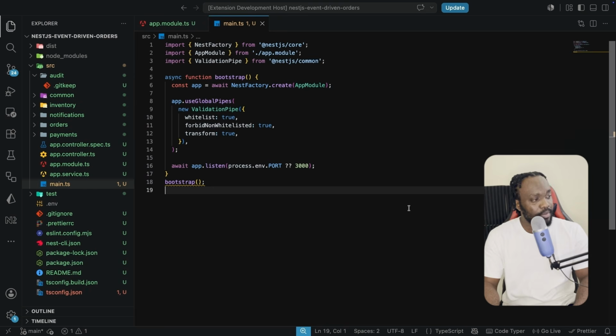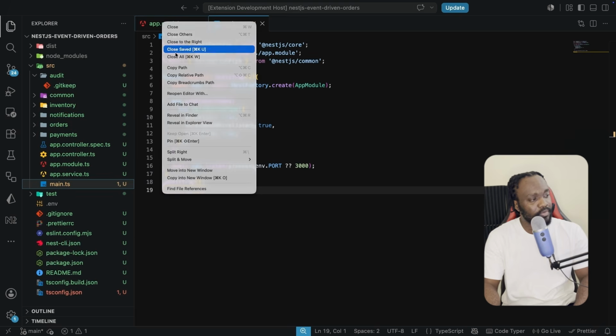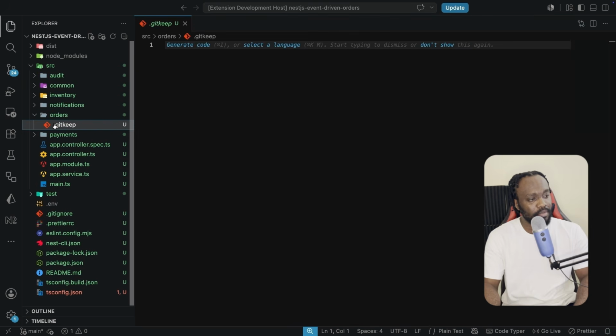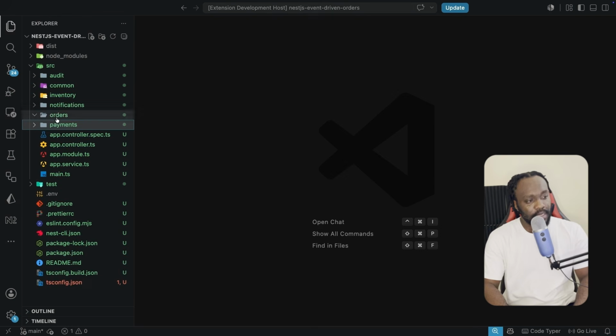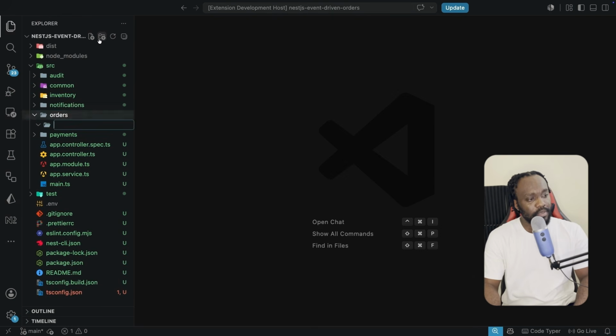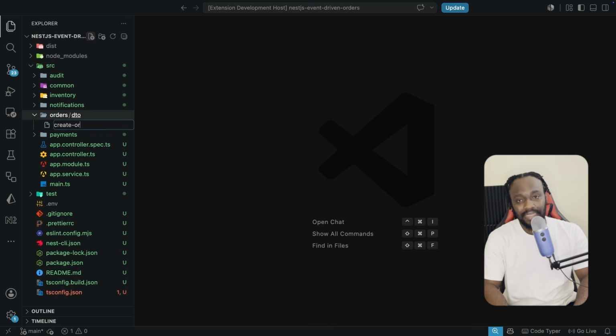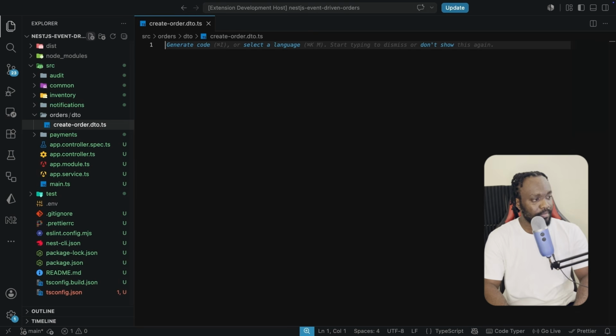Now let's go on to build the first real module, which is the orders module. This is going to be the entry point for everything else in this system. So I really want to make it clean before we can go on to bring in events near it. I'm going to delete the git keep, and here we are going to create the DTO folder, and let's start with the create order dto.ts file.